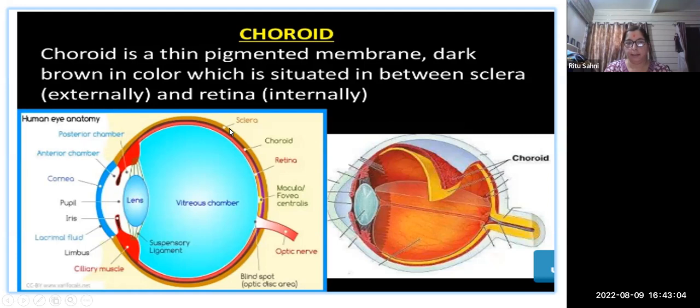This is the sclera, the outer structure, which gives protection to the eye. After that, this is the choroid, in between this purple line, and this is the retina, the innermost structure. So how is it protected? The choroid is protected from the outer side by the sclera, and inside there is the retina. So it is also a very important part of our eye according to the structure.